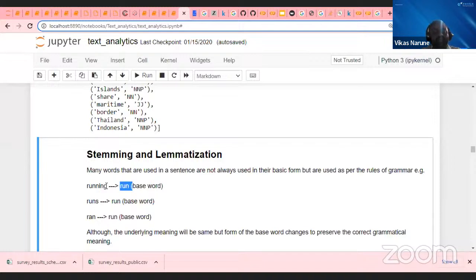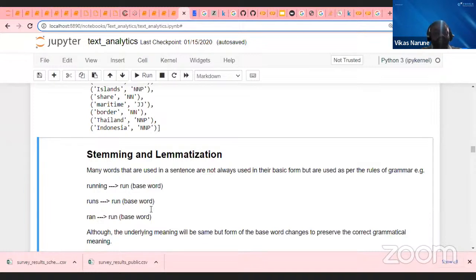that will be great. Instead of three words, I can use a single word, and this way I can reduce my dimension. Similarly, I can find similar words also. So guys, stemming and lemmatization is called bringing the words to the basic format.